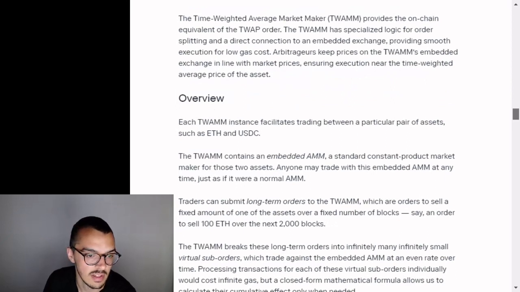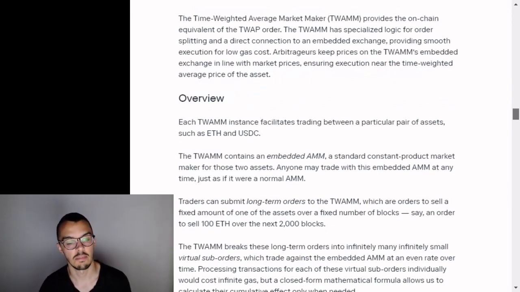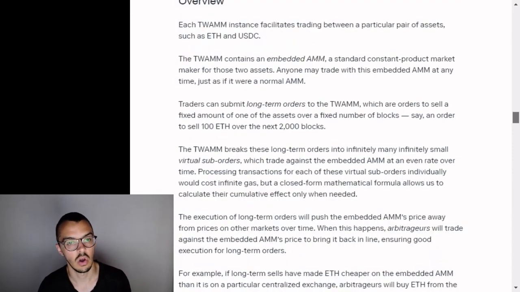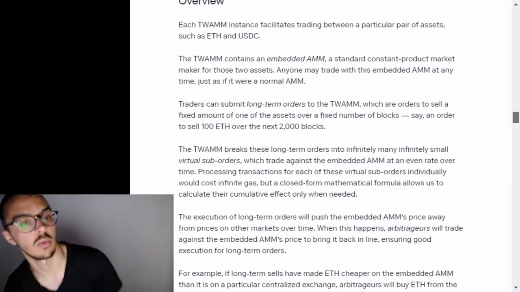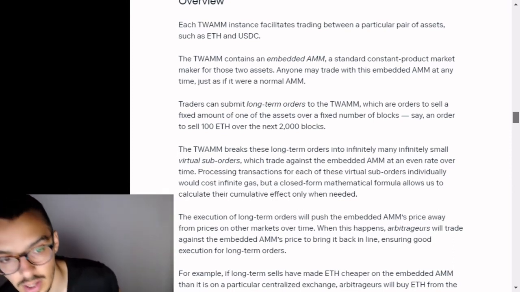Overview. Each TWAMM instance facilitates trading between a particular pair of assets, such as ETH and USDC. The TWAMM contains an embedded AMM, a standard constant product market maker for those two assets. Anyone may trade with this embedded AMM at any time, just as if it were a normal AMM. Traders can submit long-term orders to the TWAMM, which are orders to sell a fixed amount of one of the assets over a fixed number of blocks. Say, an order to sell 100 ETH over the next 2,000 blocks.